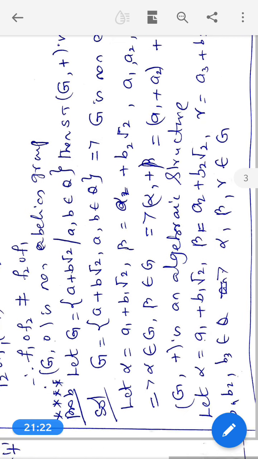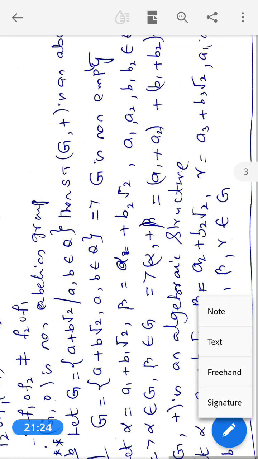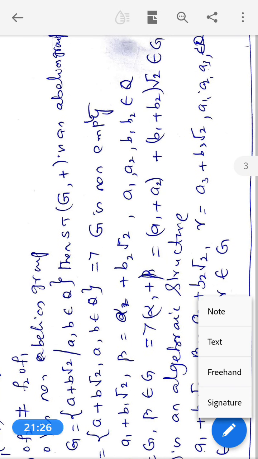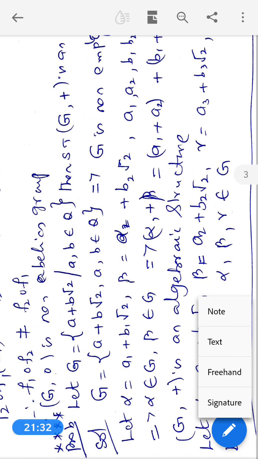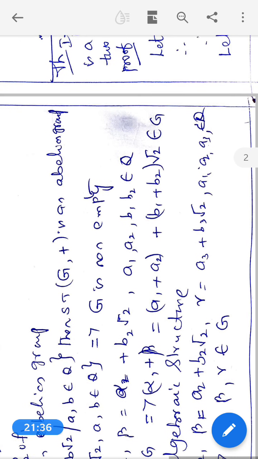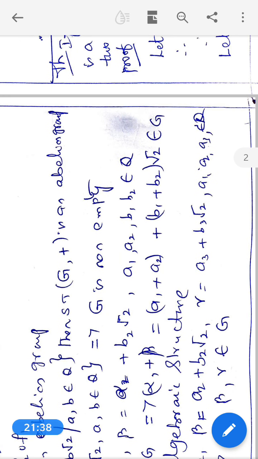Both alpha, beta belong to G. What are a1, a2, b1, b2? a1, a2, b1, b2 belong to Q. Therefore, alpha plus beta is equal to (a1 plus a2) plus (b1 plus b2) into root 2.